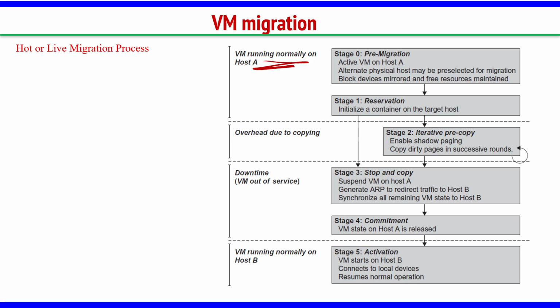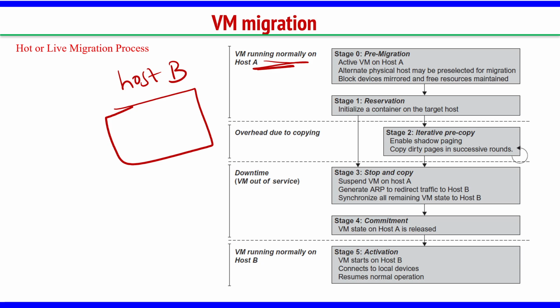Before migrating, you have to look for another host B. Block devices are mirrored and free resources maintained. You have to make sure that the CPU, the RAM, whatever you want, are blocked in host B as per your virtual machine's requirement. You have to reserve them in host B.